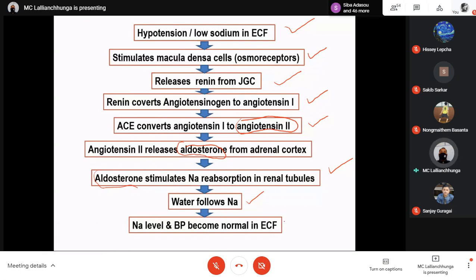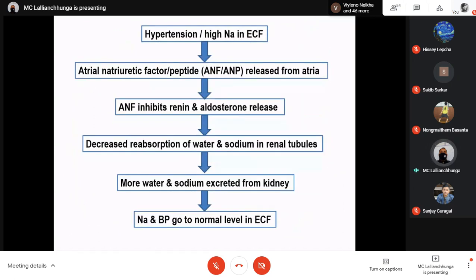So it will lead to normalization of sodium concentration, and the BP will become normal. Hypotension will be neutralized, because there is more gain of water to the extracellular fluid, so it will increase the blood pressure. That means it will move towards the higher level. So this hypotension will be suppressed, and the blood pressure will become normal. Here, sodium is very important in controlling blood pressure.